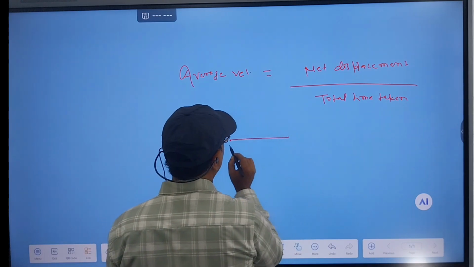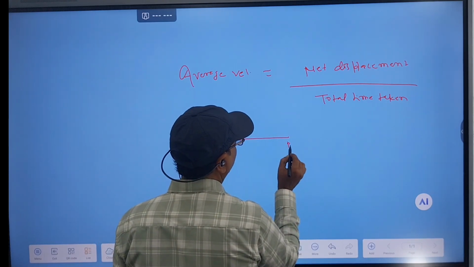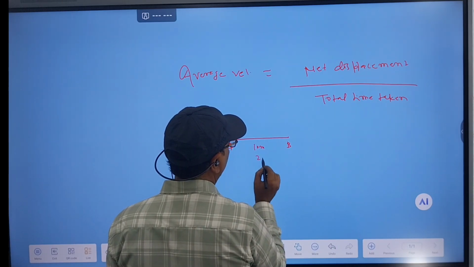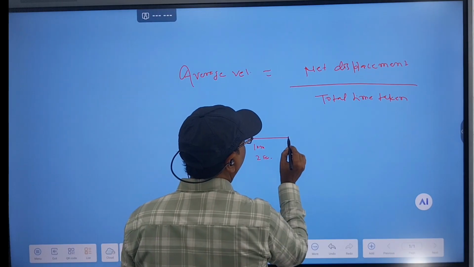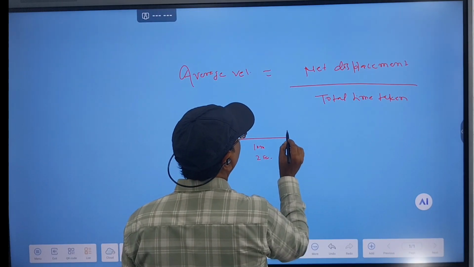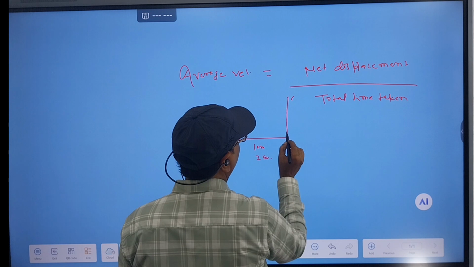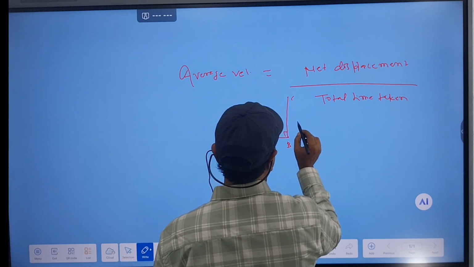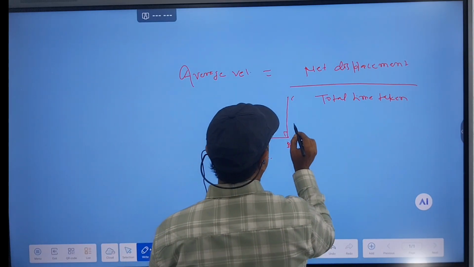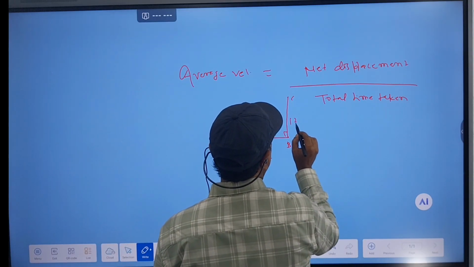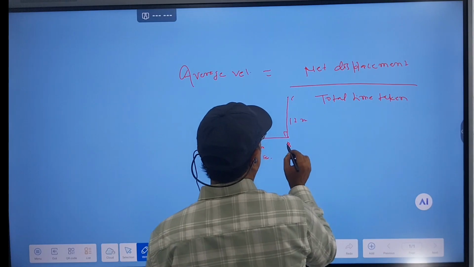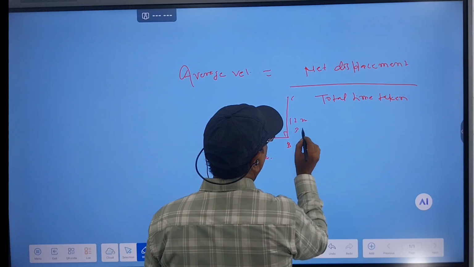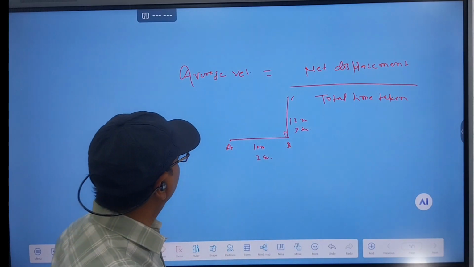Suppose a body starts its motion from A. It reaches B. A to B is 10 meter, and time taken is 2 seconds. Now, it moves again further from B to C at 90 degrees, perpendicular. It is 12 meter in the direction B to C. Time taken is 3 seconds. We are going to find the average velocity.